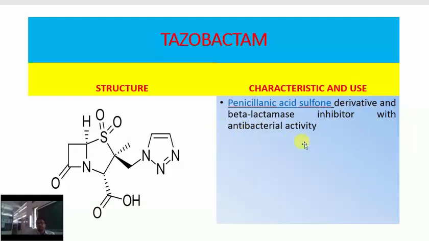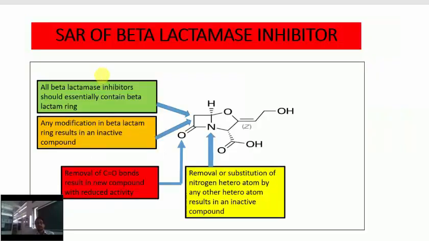Next is SAR of beta-lactamase inhibitors, the general structure. All beta-lactamase inhibitors should essentially contain a beta-lactam ring. If there is any modification in the beta-lactam ring, then activity is lost and the compound becomes inactive.